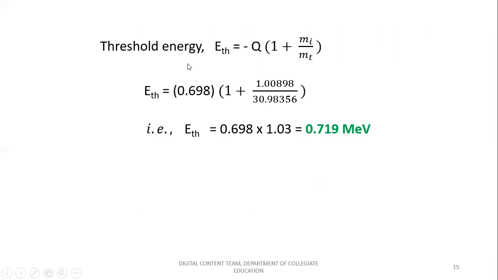So this is your threshold energy, which is given by ETH equals minus Q into 1 plus Mi by Mt. Substitute all the values here. Threshold energy comes out to be 0.719 MeV. So if you compare to the Q value, the value of the threshold energy is slightly higher.